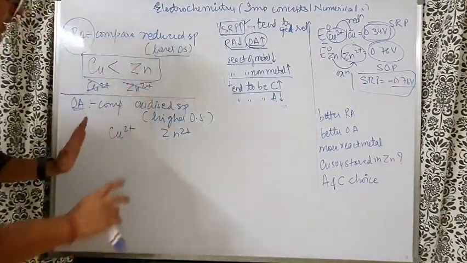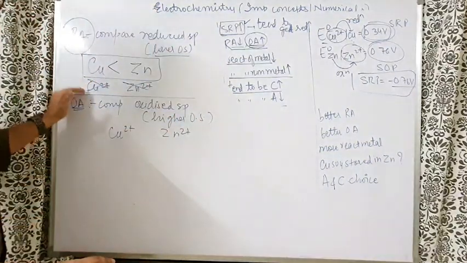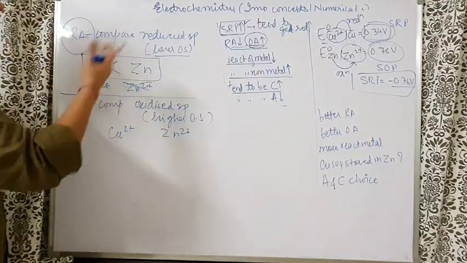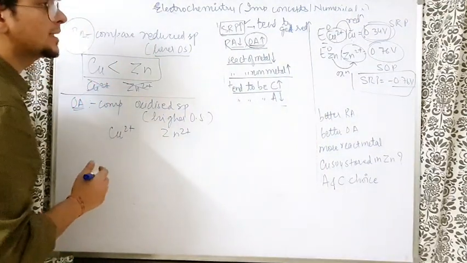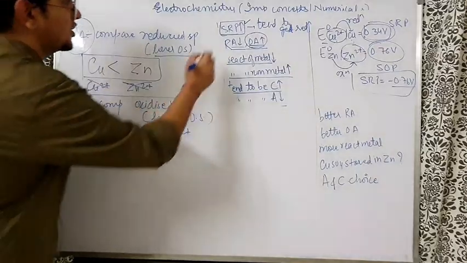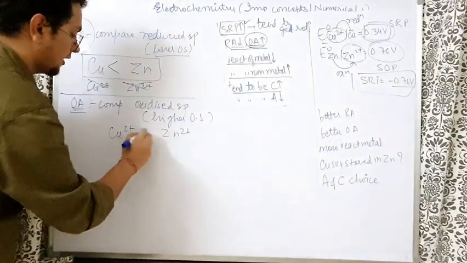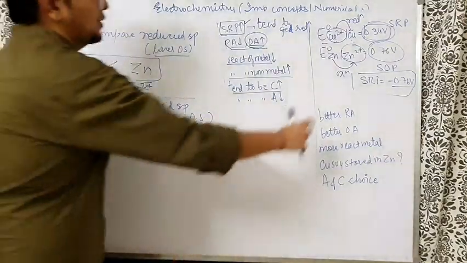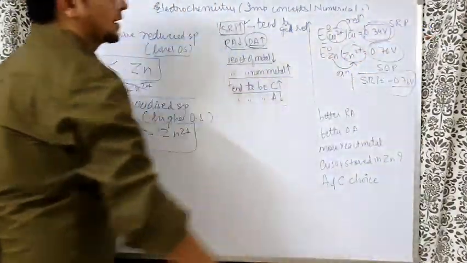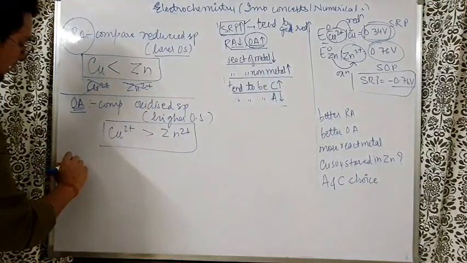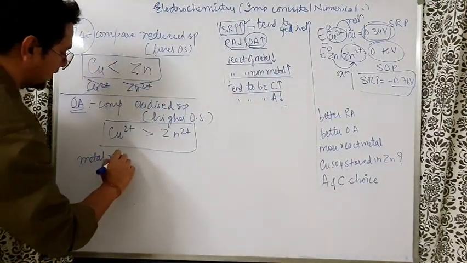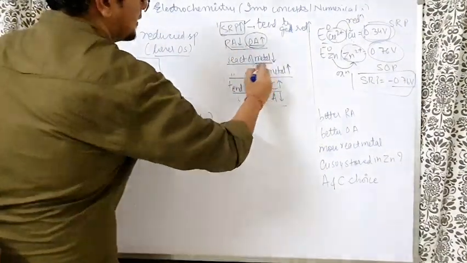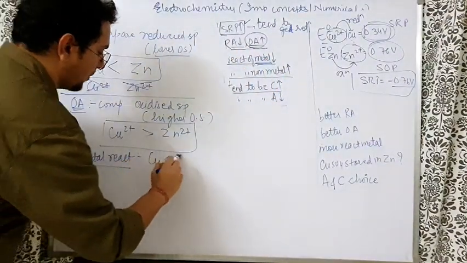So this trick will first eliminate your confusion about whom to compare for which case. For oxidizing agent, we are comparing Cu²⁺ and Zn²⁺. Here, higher SRP means a better oxidizing agent. That means Cu²⁺ is the better oxidizing agent than Zn²⁺, because the SRP of the copper couple is more than the zinc couple. Then who is the more reactive metal? Metal reactivity is simple: the metal whose SRP is more, its reactivity is less. That means the reactivity of copper is less than zinc.